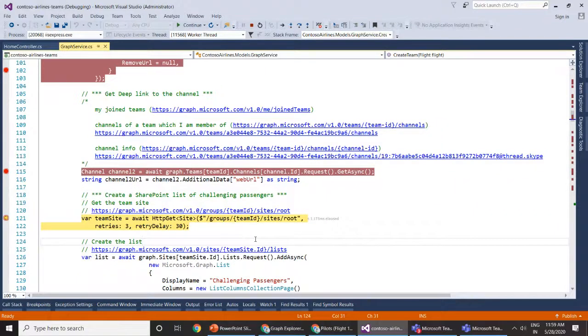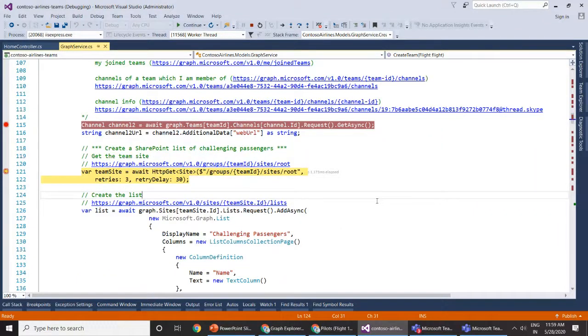The next thing I want to show is that this REST API, or this Graph API, is not limited only to Microsoft Teams, but we can also use the existing Graph API for SharePoint, Planner and other Microsoft workloads. So let's check out what we can do with SharePoint. Let's create a SharePoint list of some of the challenging passengers on this particular flight.